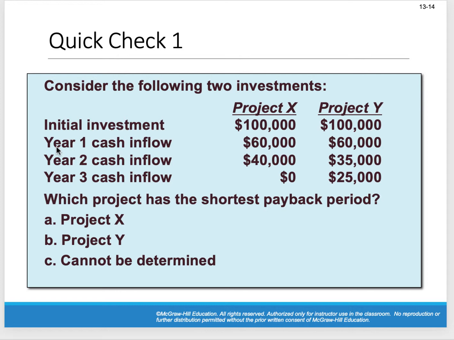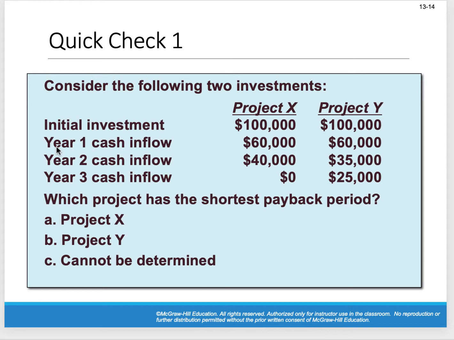Well, if you look at it, let me look at Project X. It's going to take me basically 2 years to recoup my money invested in Project X, right? Year one, I get $60,000 back of the 100 that I invested. Year two, I get $40,000, okay? Project Y is actually a little longer than 2 years, right?